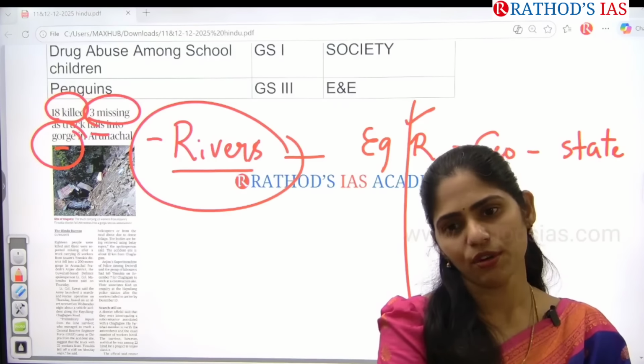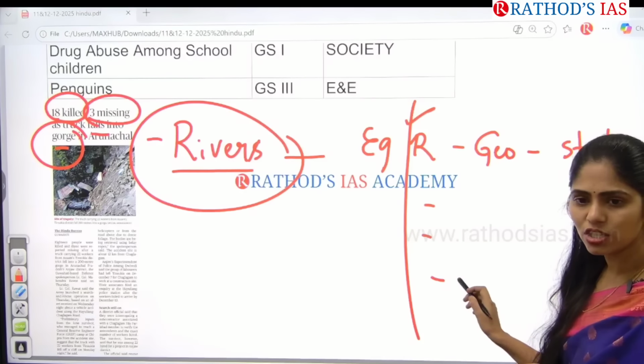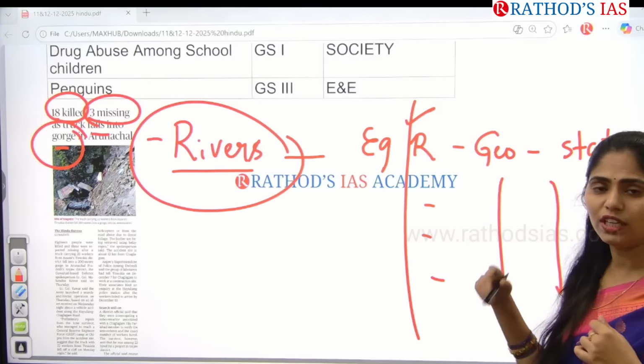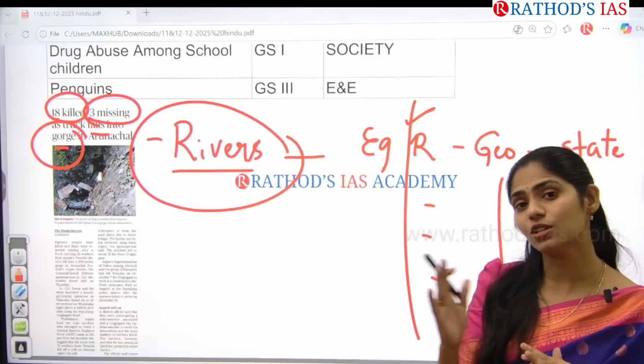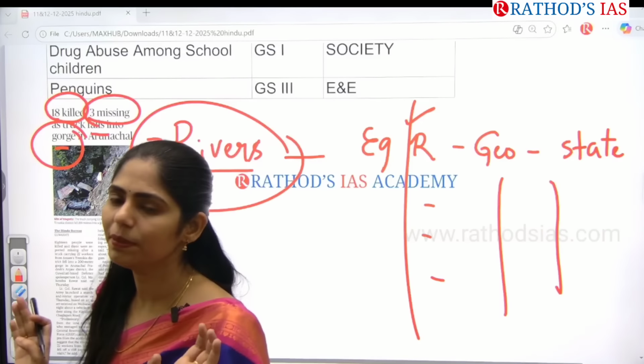And the second type of question, they'll give you in this box format. They'll give you names of gorges and they will ask you the river, or else they will ask you in which state they are located. They may ask you to identify the correct pairs or incorrect pairs, or how many pairs are correct. Like that you will be getting questions.